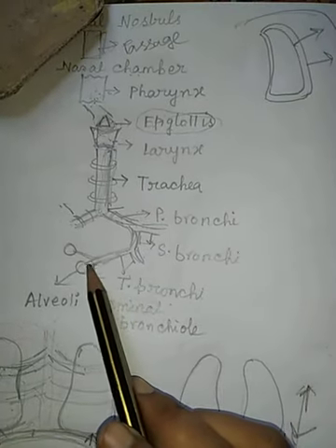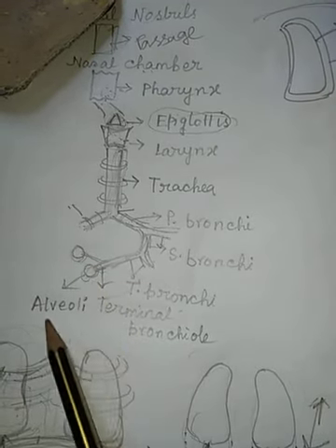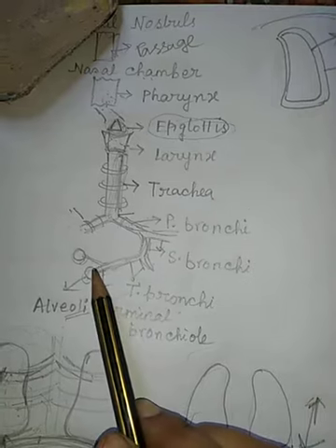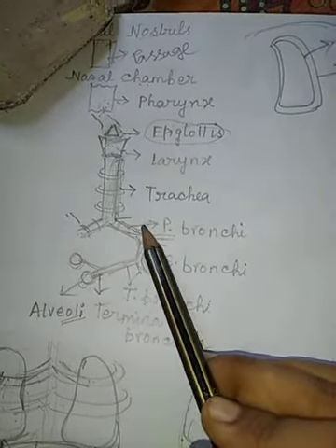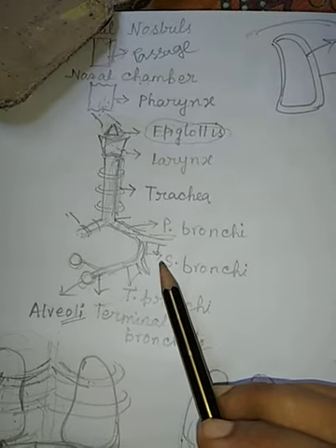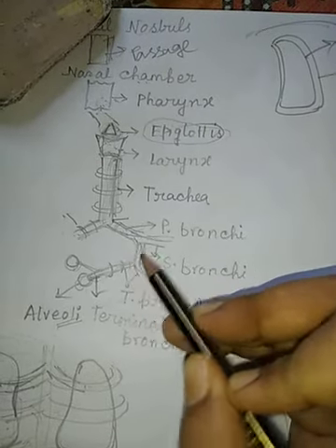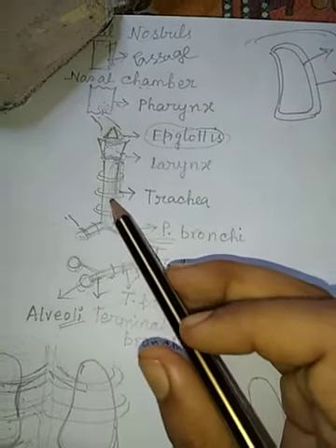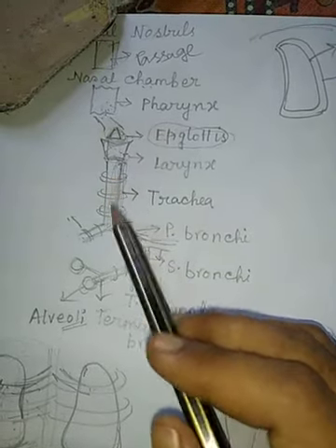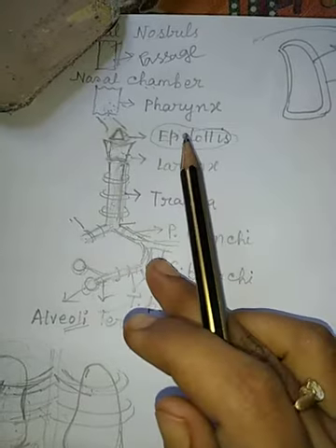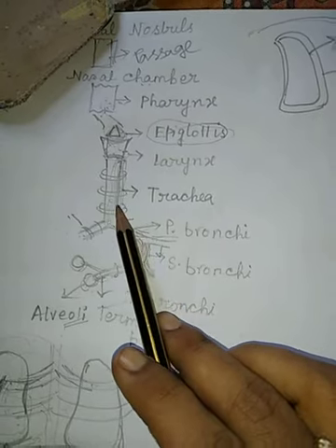At the edge of the terminal bronchiole, there are some round-shaped vascularized structures present. Actually, these are called alveoli. If we see the trachea, primary bronchi, secondary bronchi, and the initial bronchioles, they are supported by ring-like structures. These are called tracheal rings. Due to the presence of these rings, these tubes do not collapse. That's why the cartilaginous rings are present.